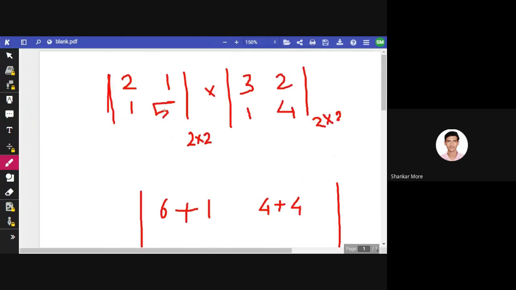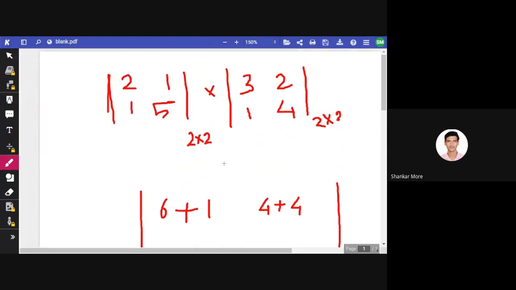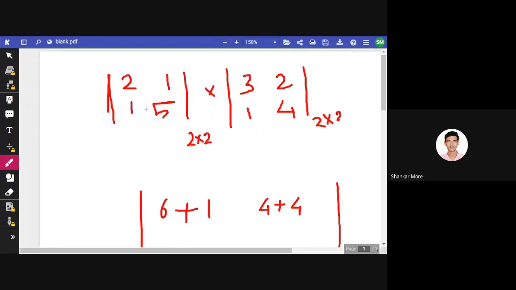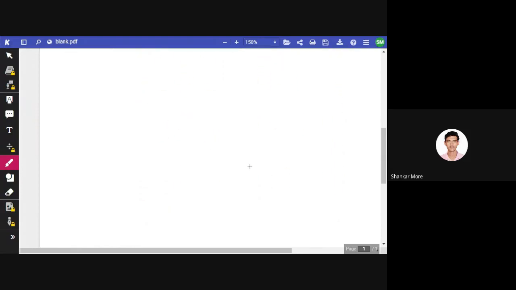Now second row second column. So the element is of second row second column: 1 multiplied by 2 is 2, and 5 multiplied by 4 is 20. Now you can solve further. That will be 7, 8, 8, 22. That will be the resultant matrix. Okay, so are you satisfied, or shall we take the 3 into 2 matrix?